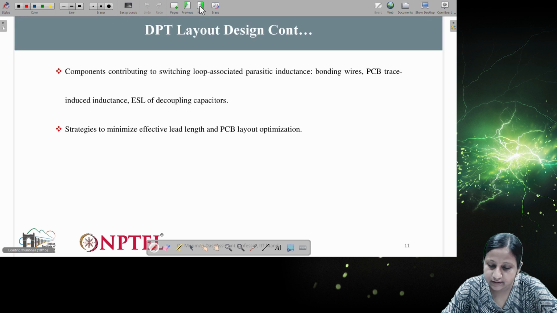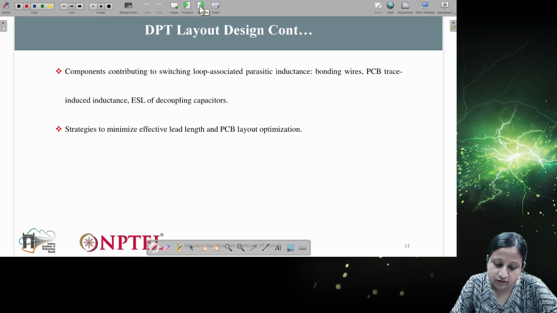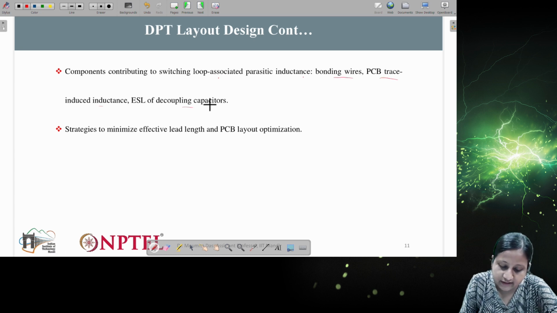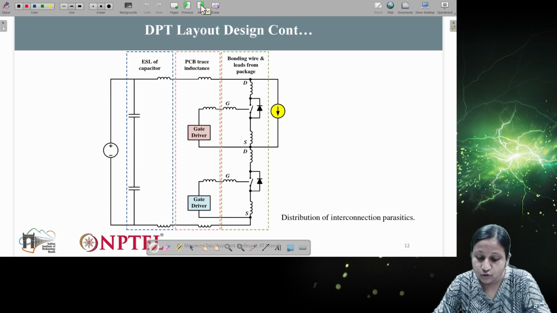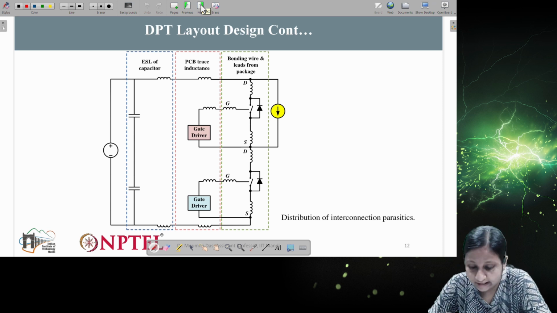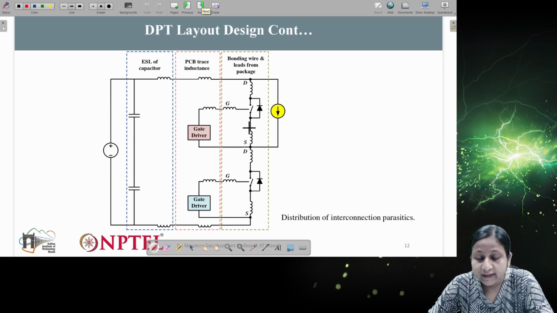You can see this. Also, the components contribute to the switching loop associated with parasitic inductance, such as the bonding wire and PCB trace. All these things are considered. The strategy is to minimize the effect of lead length and optimize the PCB layout. Now this is the DPT layout. Here you can see there are three different dotted lines shown. Three different dotted lines give three different types of parasitic elements.